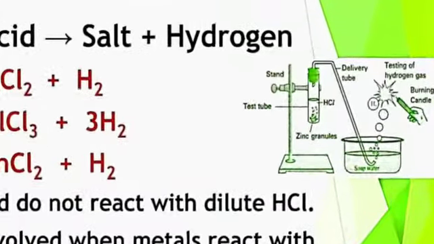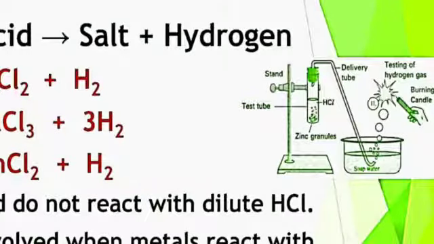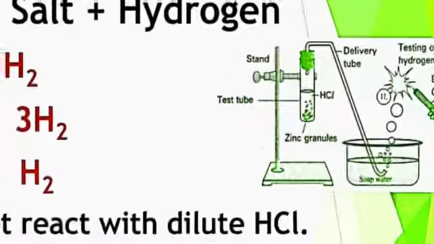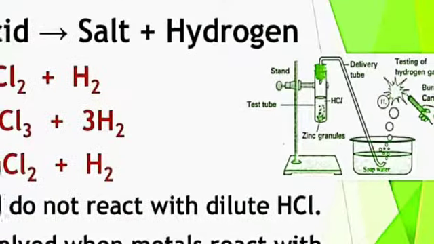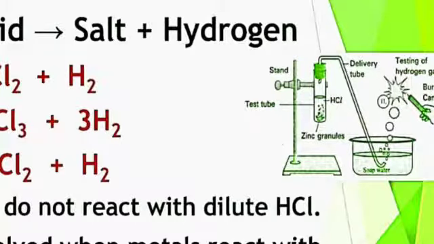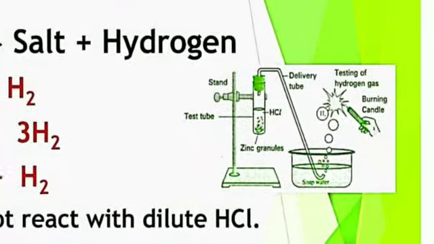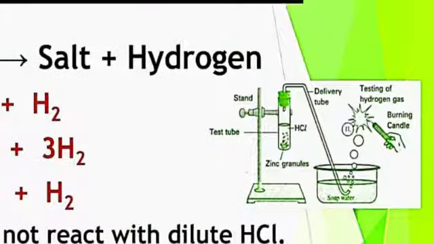Now in this test tube, we have taken some zinc granules, and whenever we add the HCl acid, immediately zinc reacts with hydrochloric acid and forms hydrogen gas. This hydrogen gas is evolved and through this delivery tube, it goes into soap water. Here we have taken a bowl filled with soap water.